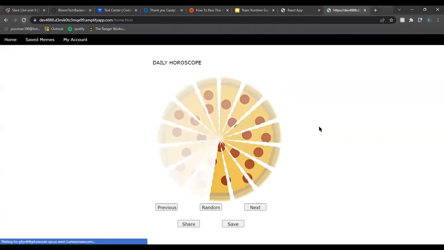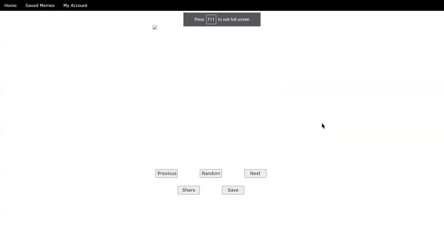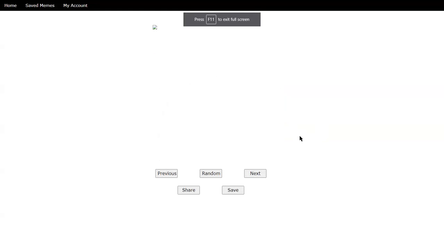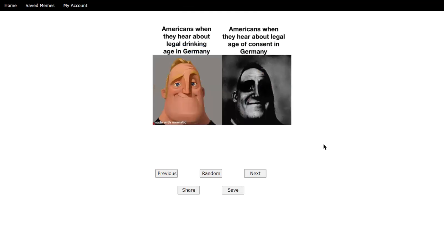Well, that's not good. It doesn't seem to want to work. It's okay. This image is corrupted. But if you go ahead and hit random, it should pick a good one. Give that a second to load. There we go. Just took a second.